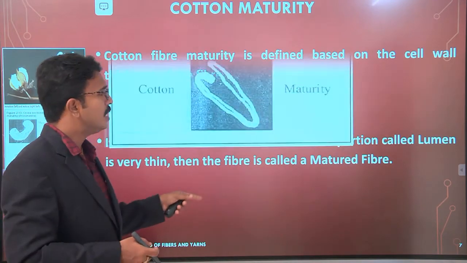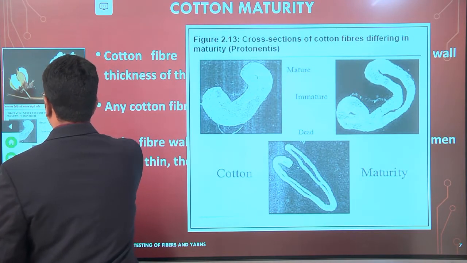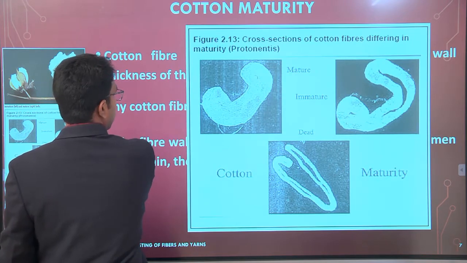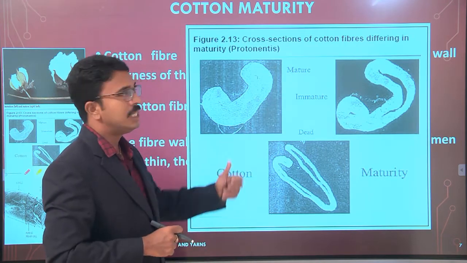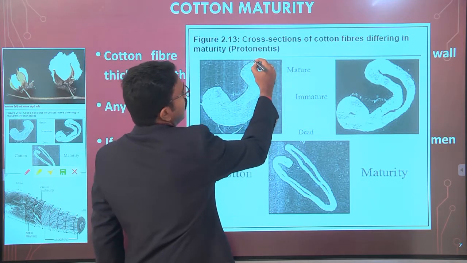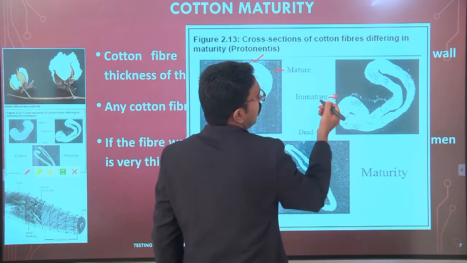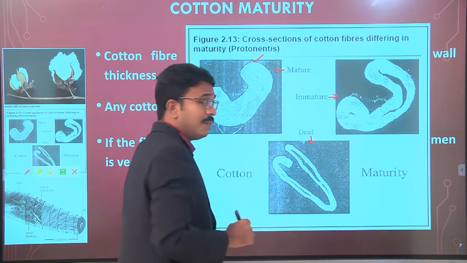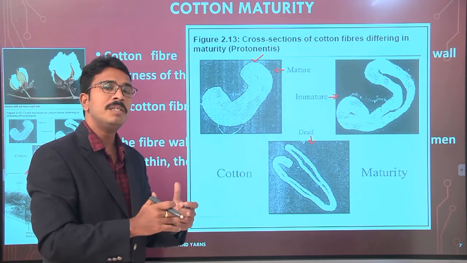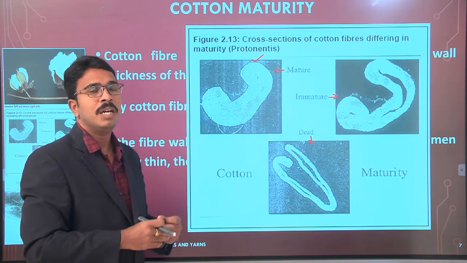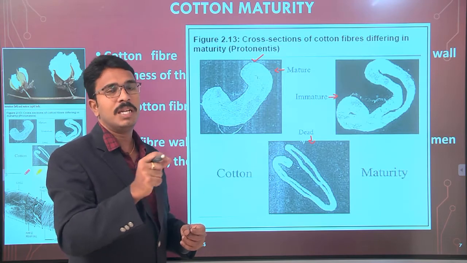Now you can see here clearly in this image the cross sections of the different types of fibers. This is a matured fiber, this is an immature or half matured fiber, and these are dead fibers. If you observe these three fibers carefully, on what basis has this categorization been given? It is purely based on the cell wall thickness and the thickness of the lumen, that is the hollow portion.